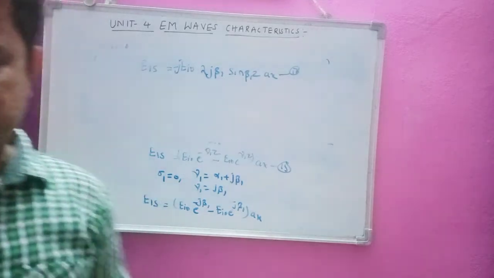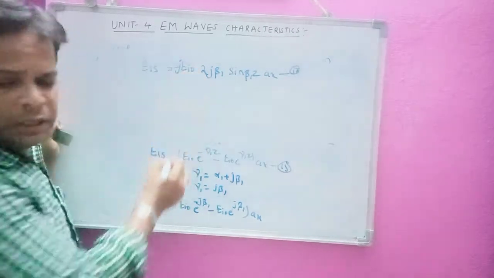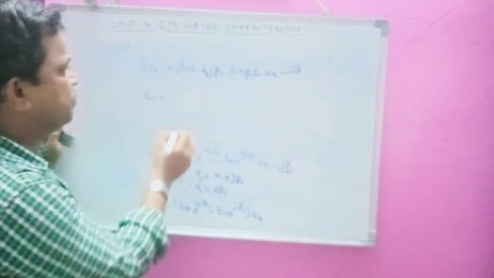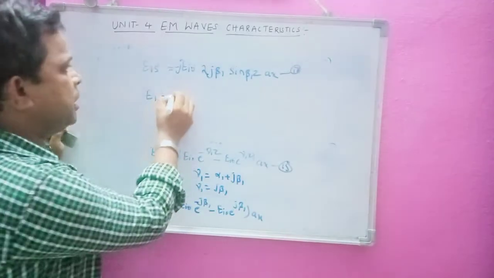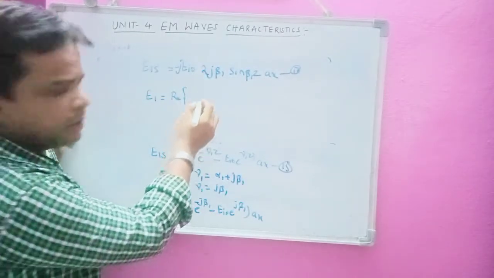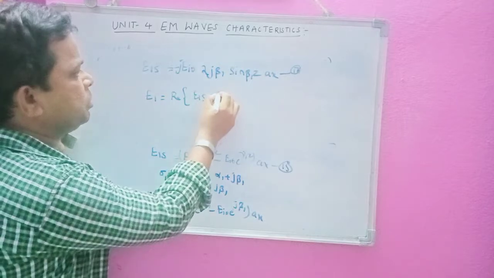Now I will take the real part. E1, the total electric field of medium 1, is the real part of E1S into e power j omega t.